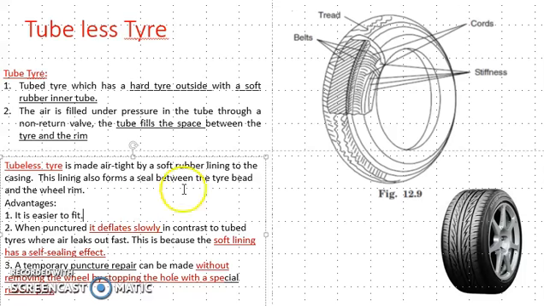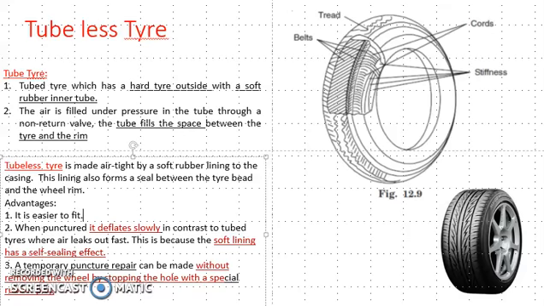It is very important. This soft rubber lining has a self-sealing effect, as well as allowing temporary puncture repair without removing the wheel, by stopping the hole with a special rubber plug, you can temporarily repair the puncture. Okay, is it clear? These are the advantages of the tubeless tire.